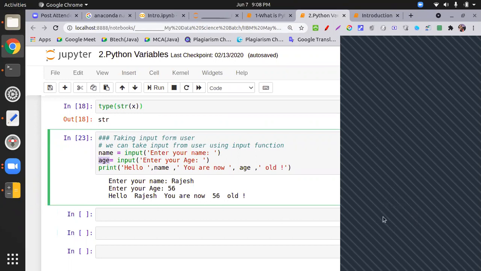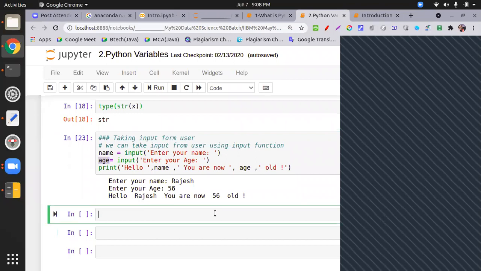In object-oriented programming, it's a rule that all the input you're taking from the user is of string type.